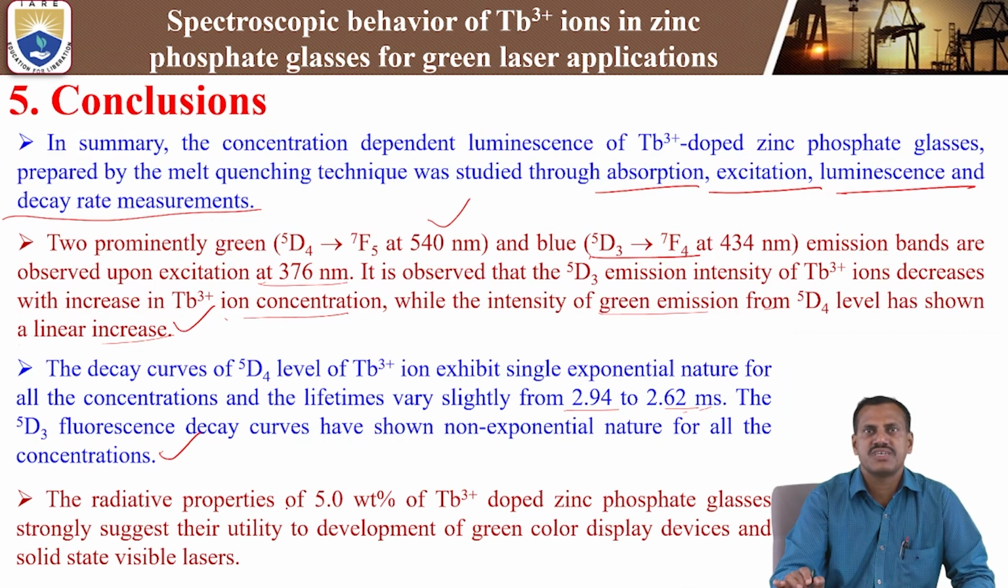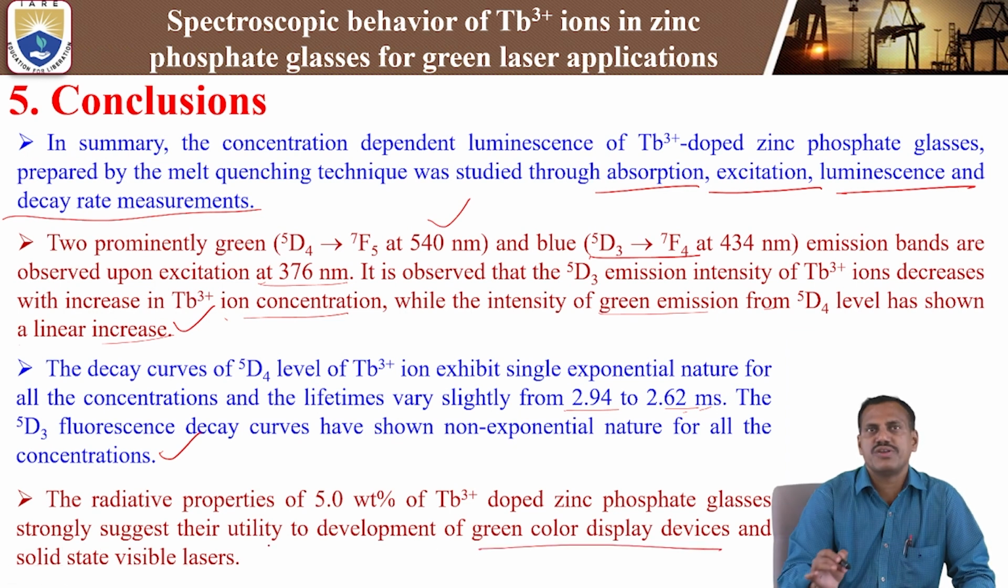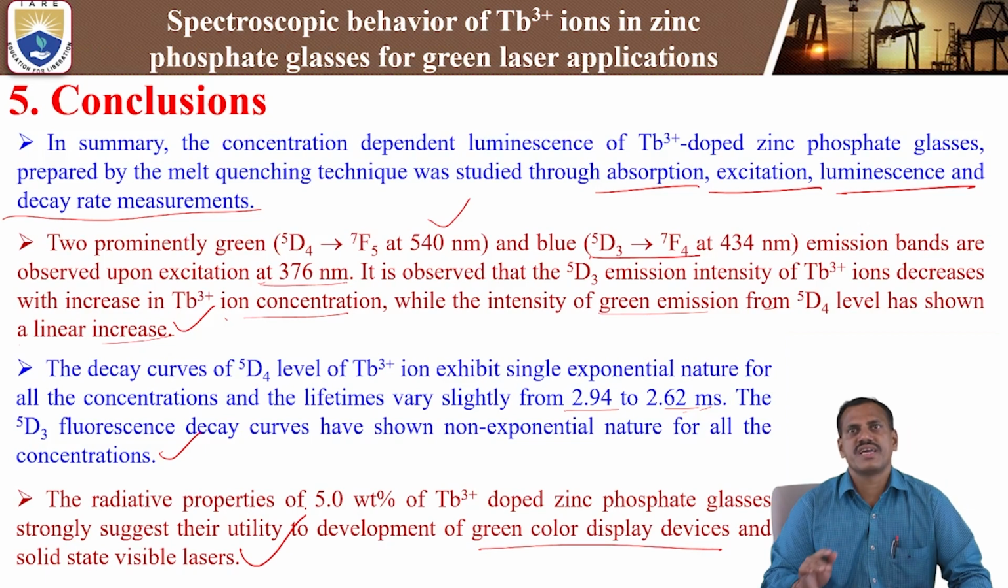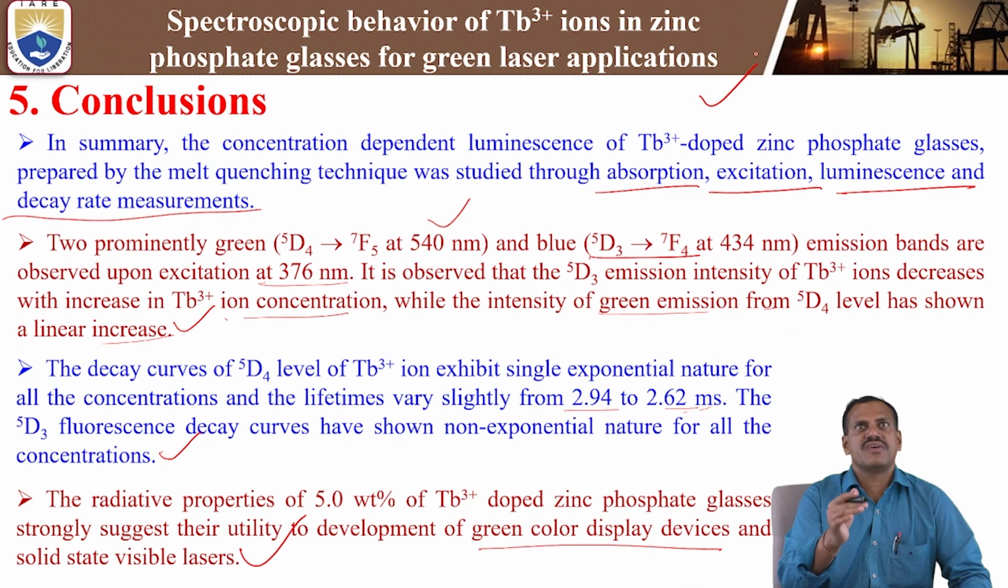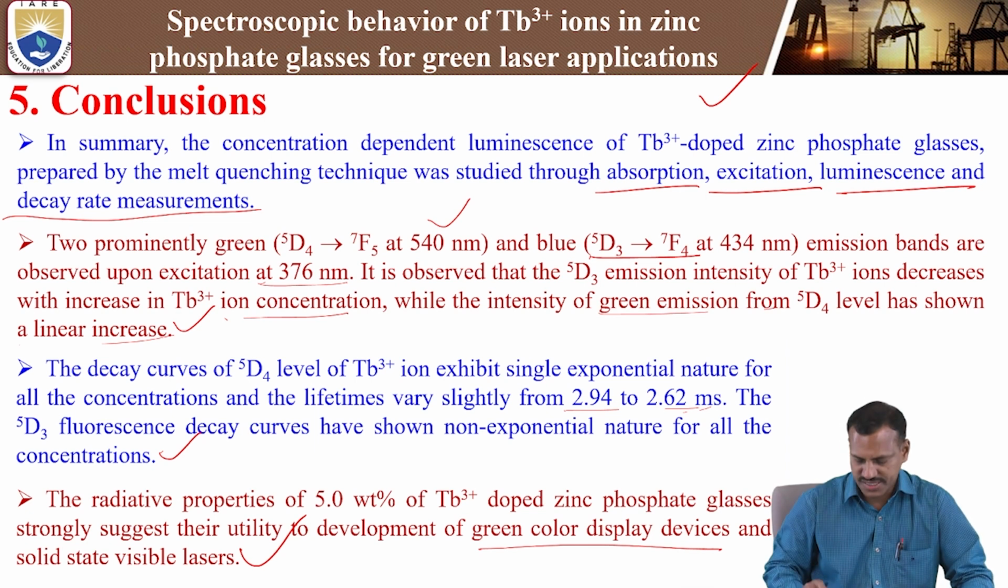Finally, the radiative properties of 5-8% terbium 3+ doped zinc phosphate glasses strongly suggest their utility to develop green color display devices and solid state visible lasers. Solid state visible lasers we can develop by using terbium 3+ doped zinc phosphate glasses. That is why we can use them for terbium 3+ doped green laser applications. That is why our topic is spectroscopic behavior of terbium 3+ ions in zinc phosphate glasses for green laser applications. This is a unique property in the case of terbium 3+ ions. These are the summary or conclusion of the present study.